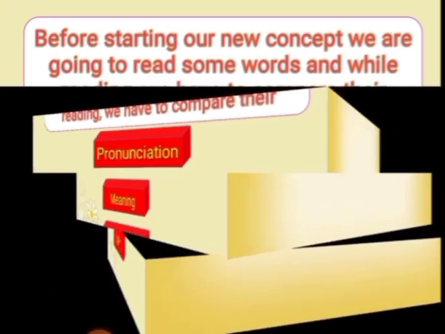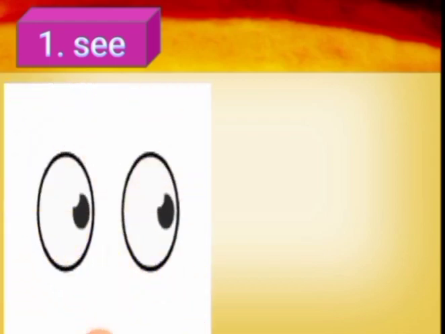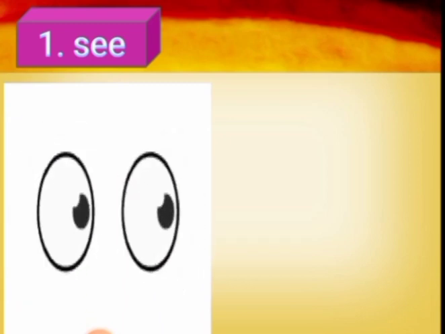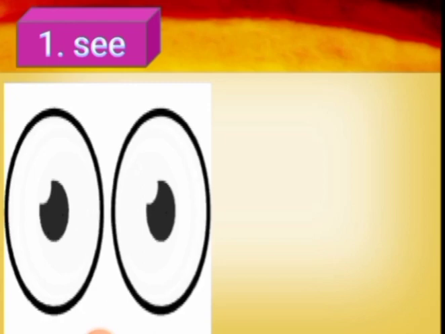So let us start. Our first word is see. What is the spelling of the given word? S-E-E. Its pronunciation is see. The meaning of the given word is to look at something. Meaning of the word see is to look at something.